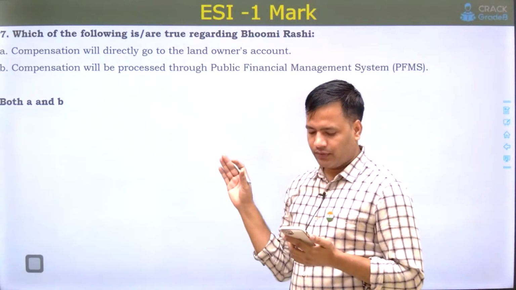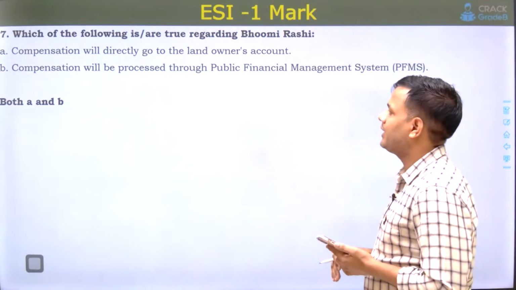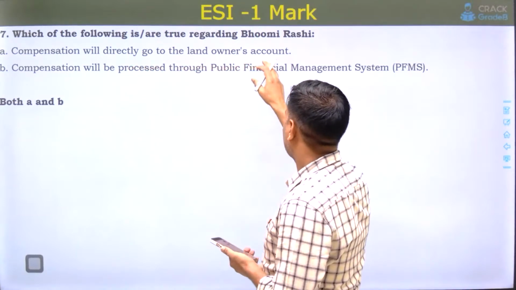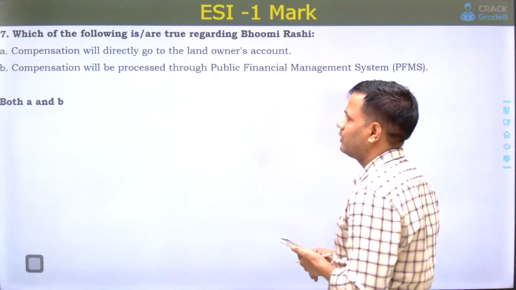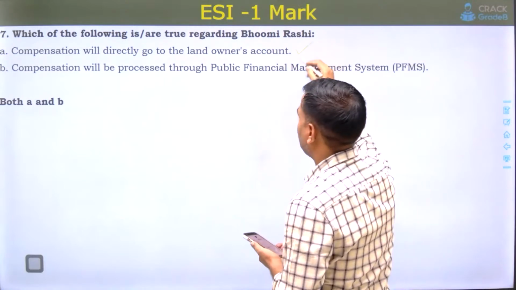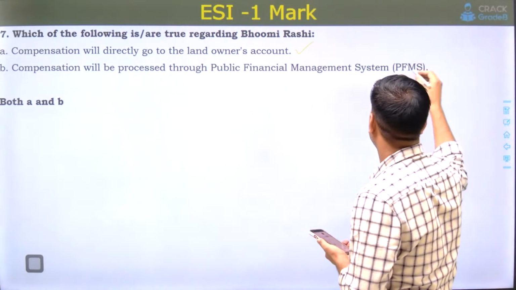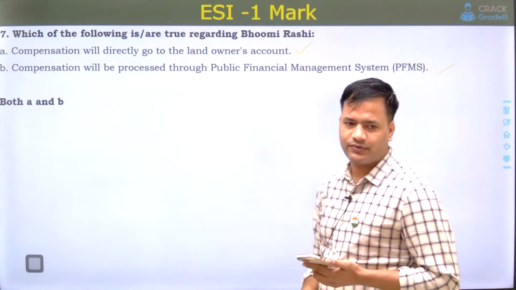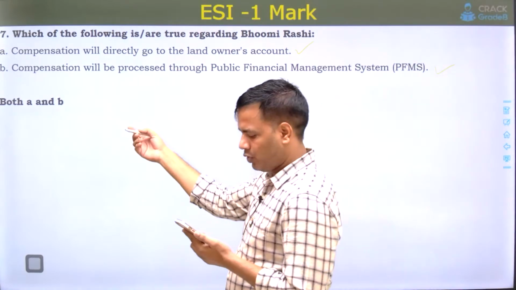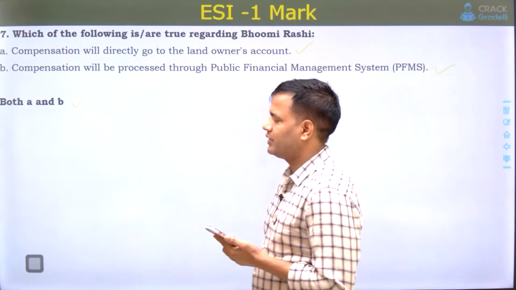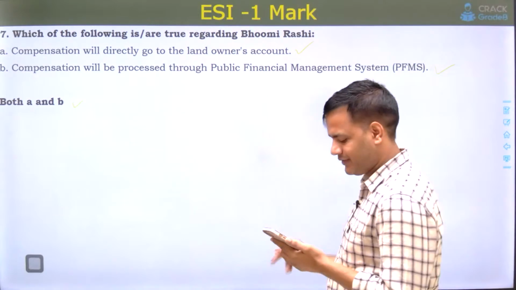Next was, which of the following is true regarding the Bhumi Rashi portal? Compensation will directly go to the landowners' or beneficiaries' account. This is correct. Compensation will be processed through the public financial management system. So both options were correct. So both A and B was the right answer.